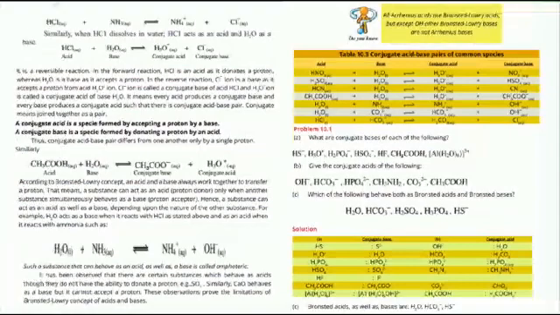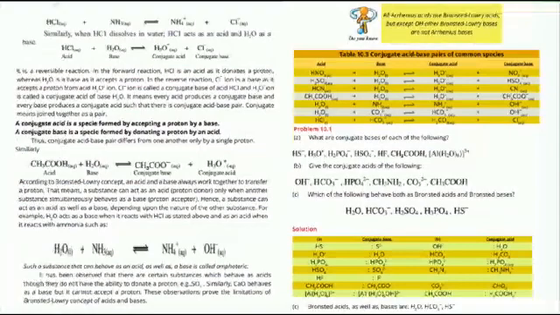And NO3 negative is a conjugate base because it is formed by donating a proton by an acid. When HNO3 donates one proton, H positive, then NO3 negative forms. This is known as conjugate base.